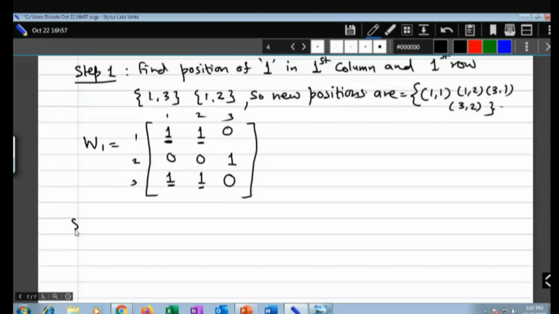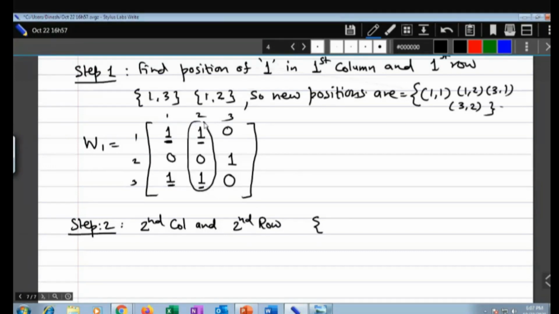Again, now in step number 2, what you will do? Step number 2. Again, find the position of 1 in the second column and second row. The second column has 1 at positions 1 and 3, and the second row has 1 only at 3.